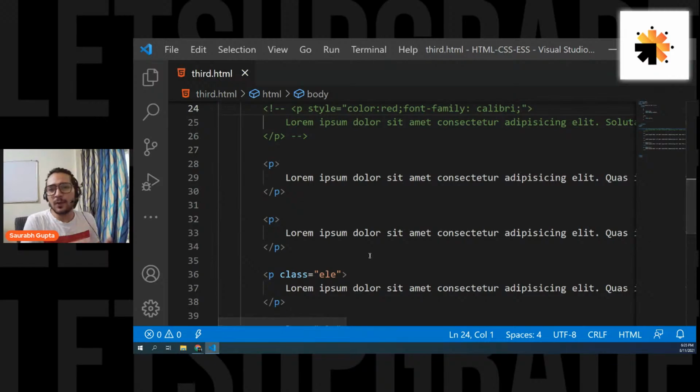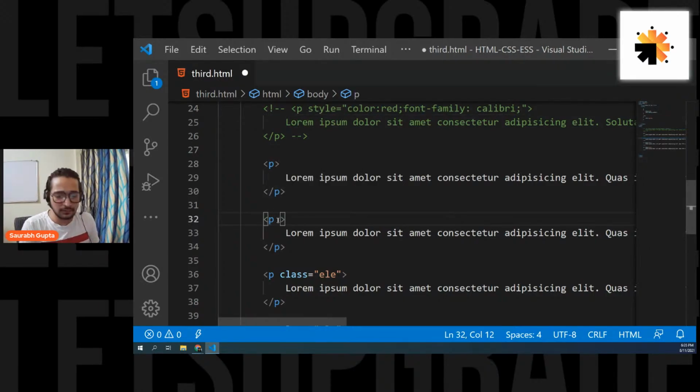Now, there is one more way by which you can select elements. The next way is you can give a different name to your elements by using the ID attribute. Just like you give class, you can also give IDs.